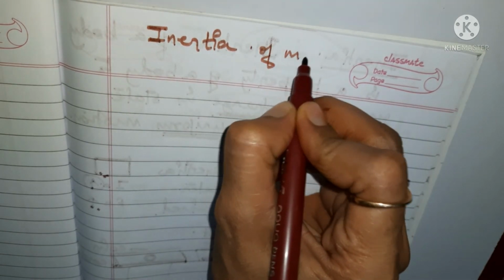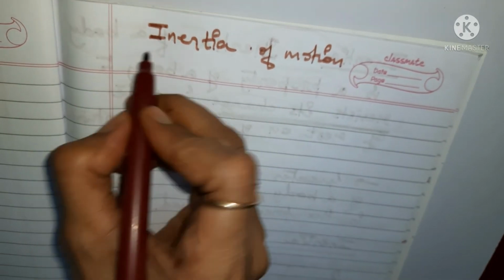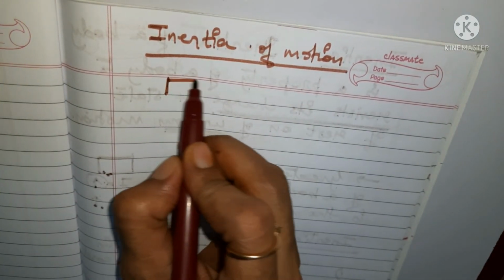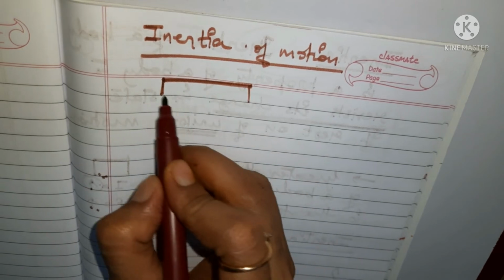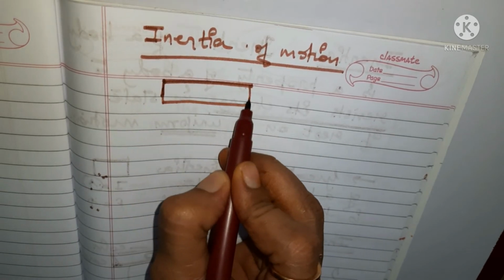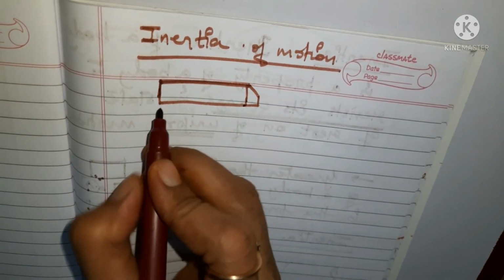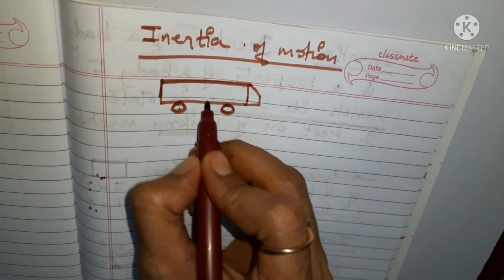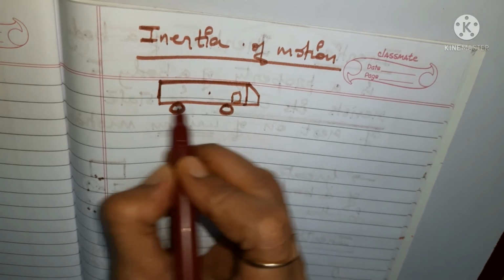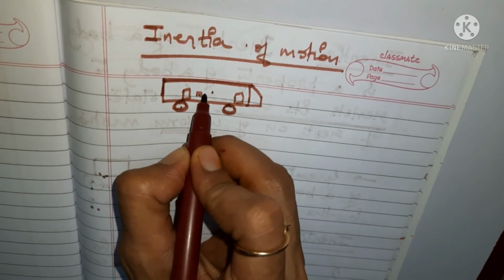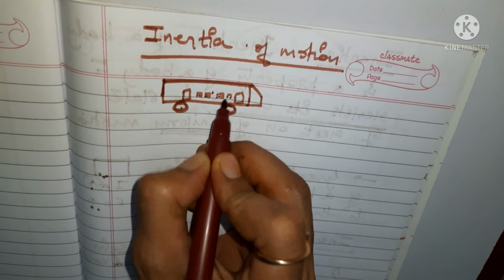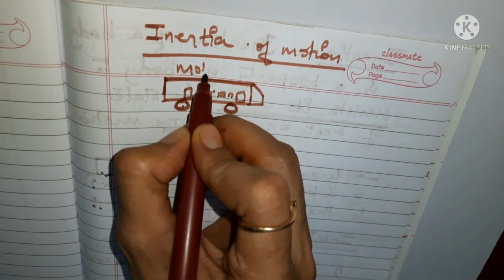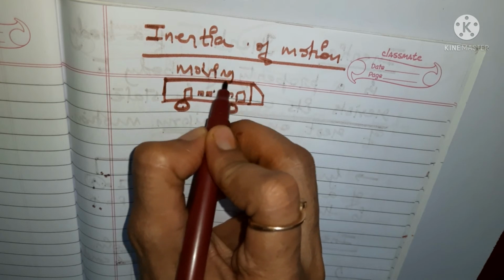For inertia of motion, what question am I going to raise here? Suppose there is a bus, and a person, and it is a moving bus. Suppose you are in a bus and it is a moving bus. As you know, my drawing is so very great. Here somewhere a door is there, and here are so many windows and all. So if it is a moving bus, this bus is in motion. Let me write here: moving bus.